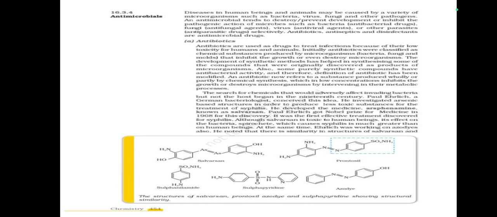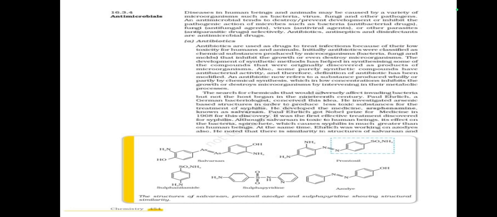An antibiotic now refers to a substance produced wholly or partly by chemical synthesis, which in low concentrations inhibits the growth of or destroys microorganisms by intervening in their metabolic processes. The search for chemicals that would adversely affect invading bacteria but not the host began in the 19th century. Paul Ehrlich, a German bacteriologist, conceived this idea.